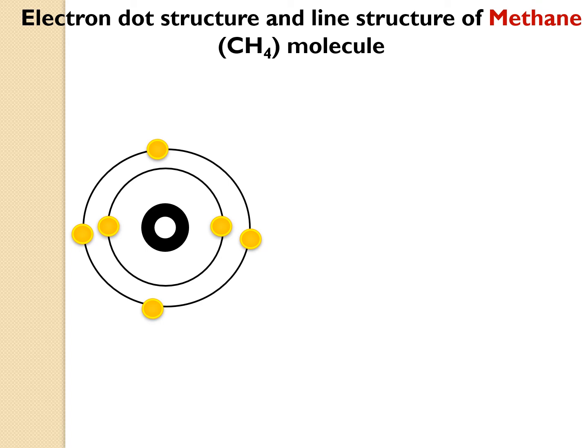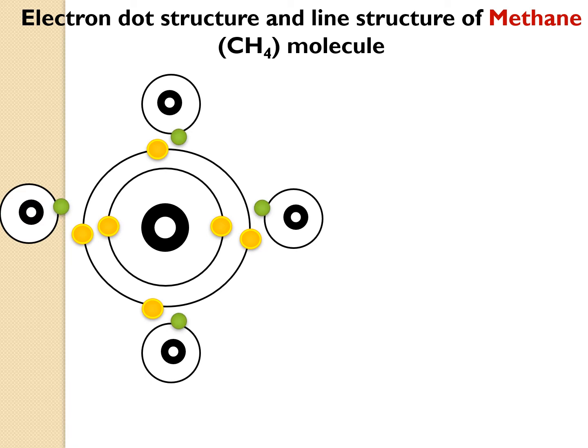The valency of carbon is also 4, so it requires 4 more electrons to complete its octet, and therefore 4 hydrogens come here to complete its octet. So when the sharing of electrons takes place, the 4 electrons of carbon combine with 4 atoms of hydrogen. So the outermost orbit of the carbon is completed, as well as the configuration of hydrogen is also attained.